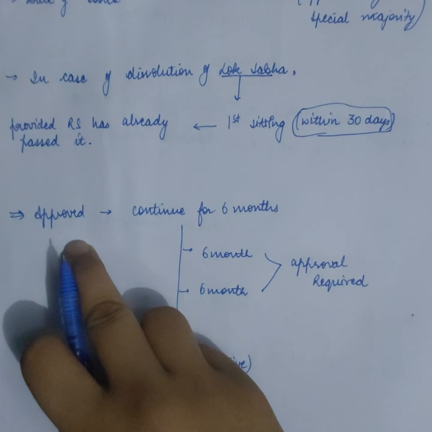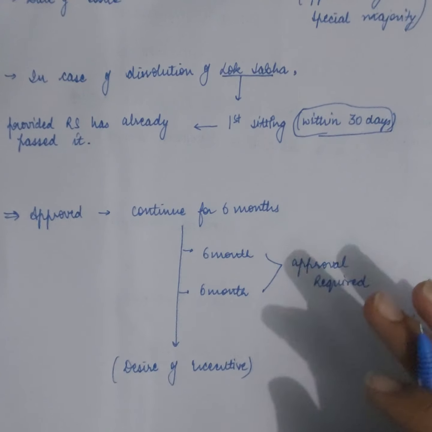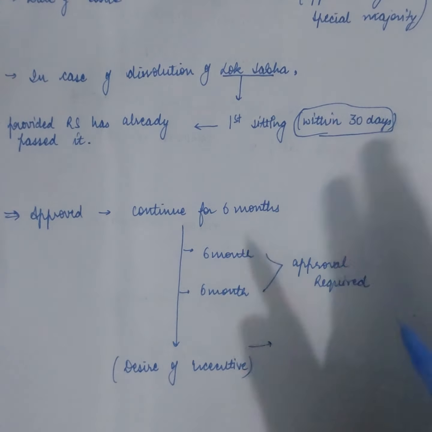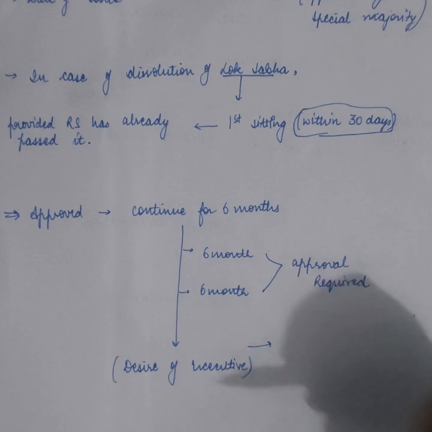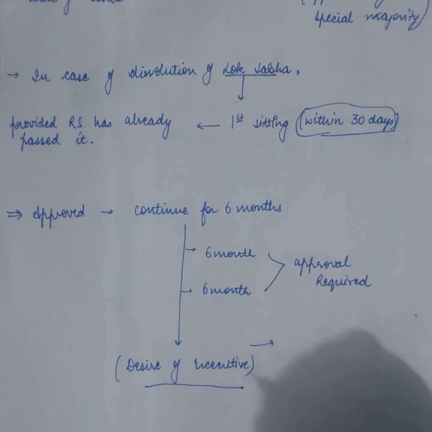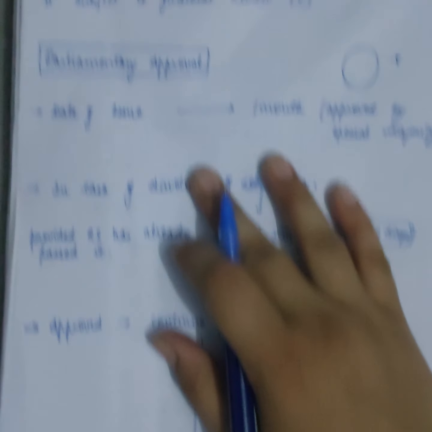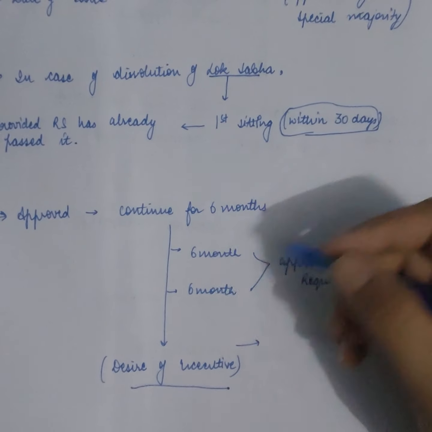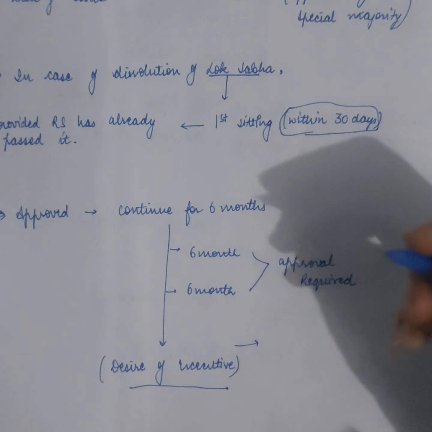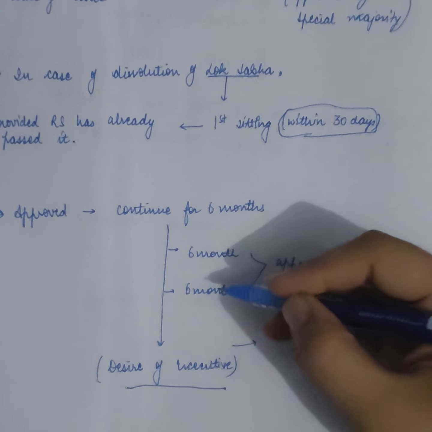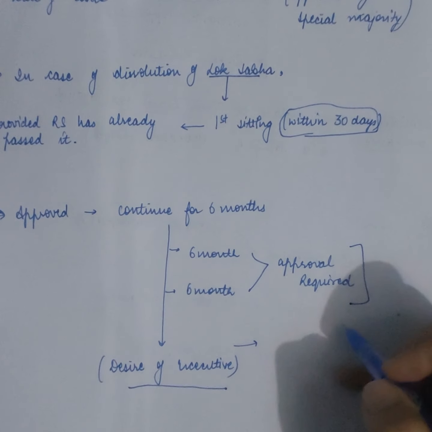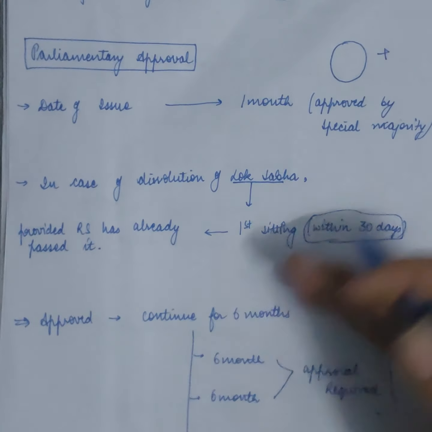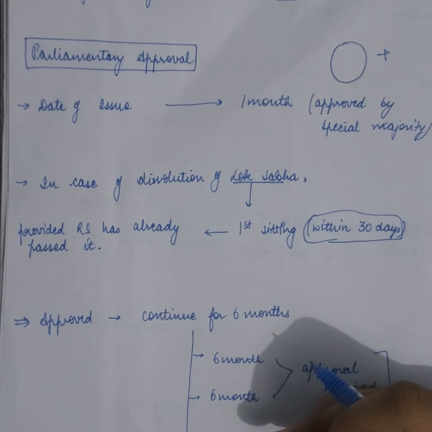Then if it is approved, it will continue for a 6 month period, and it can continue for any number of days, any number of months, any number of years, till there is the desire of the executive. Now, who is the executive? That is exactly the prime minister, the cabinet that is headed by the prime minister. But there is one requirement, that for that indefinite period, approval is required after every 6 months. Okay, whose approval? Both the houses of the parliament. Okay, the same thing will continue again after every 6 months.